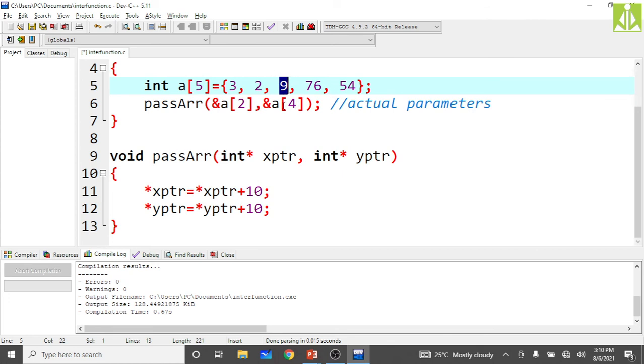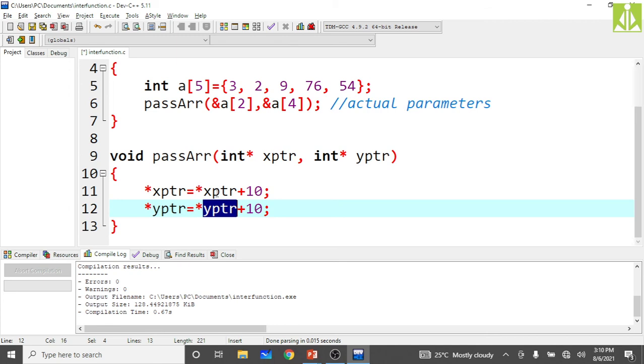Then we are passing A of 4, the address of A of 4, that is the memory location of 54. That address we will receive into yptr. So this yptr is now holding the address of 54. Applying indirection on yptr will give the value 54, and adding 10 to it will give 64, and that 64 we are storing into this memory location.